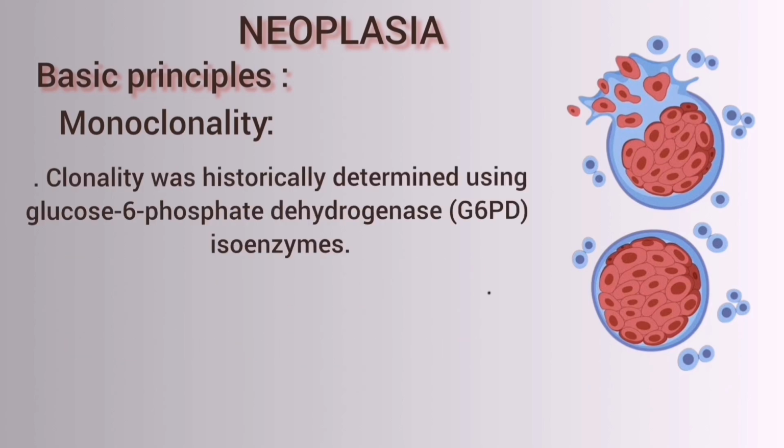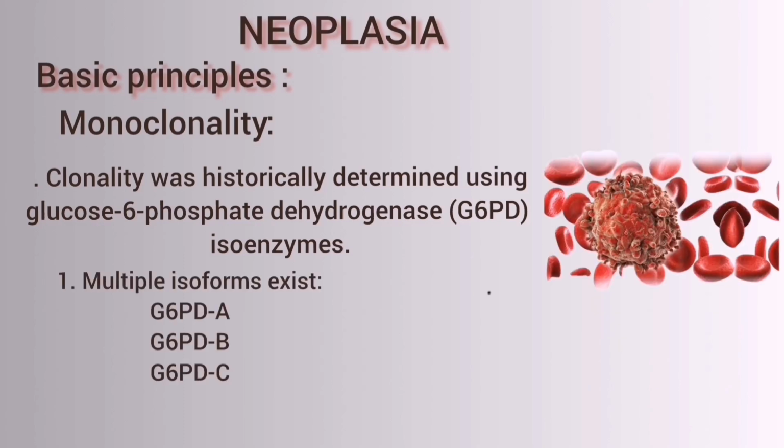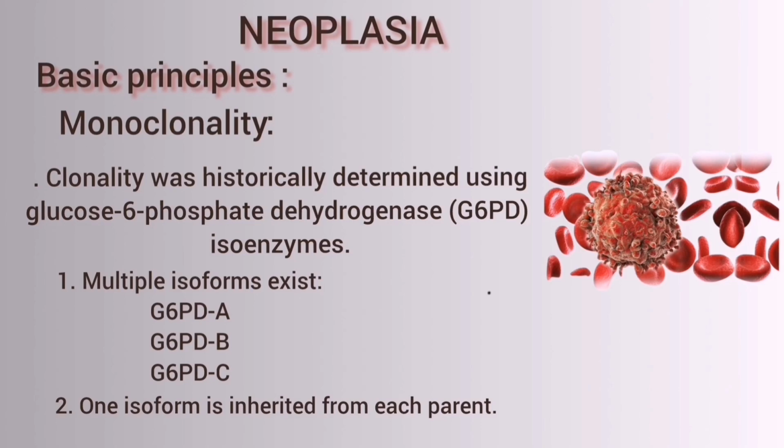Determination of clonality: clonality was historically determined using the glucose 6-phosphate dehydrogenase isoenzymes. The first concept is that multiple isoforms exist. That is glucose 6-phosphate dehydrogenase A, glucose 6-phosphate dehydrogenase B, and glucose 6-phosphate dehydrogenase C. The second concept is that one isoform is inherited from each parent.